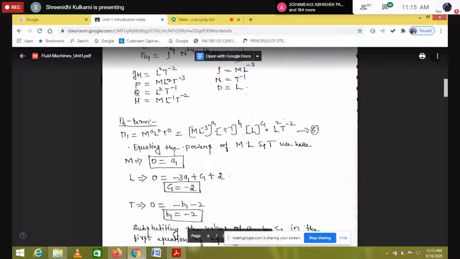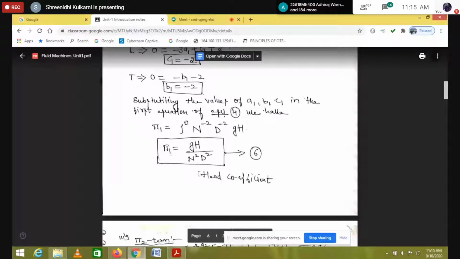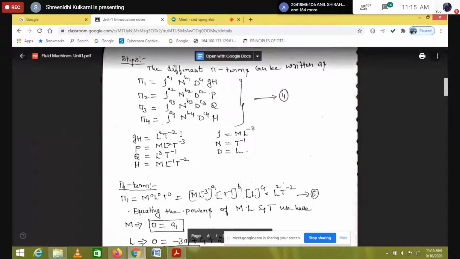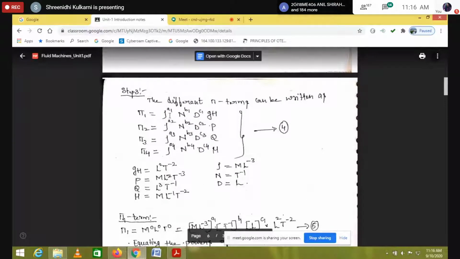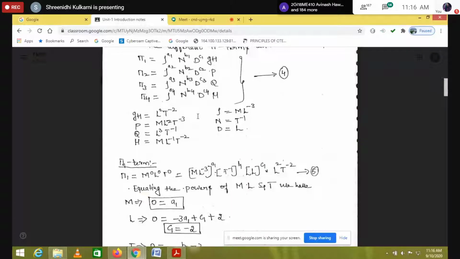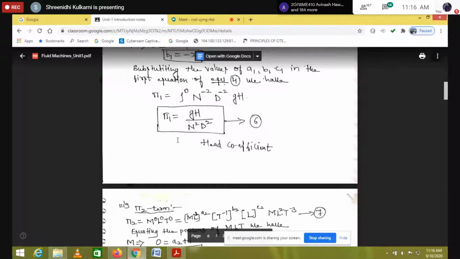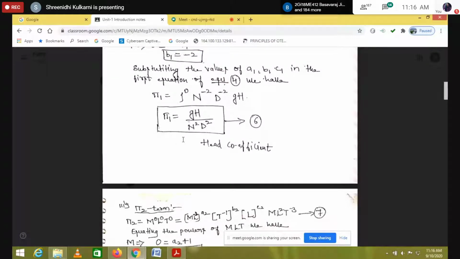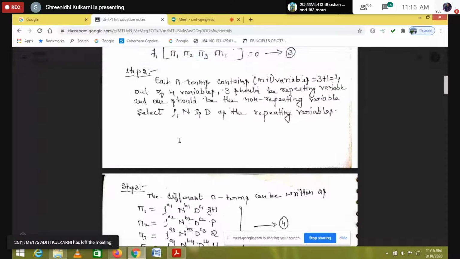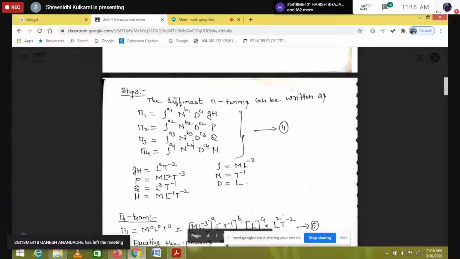But finally, we got this answer. If you use that method, instead of using rho, N, D, you can use D, N, rho, but finally you will get the same only. Here we don't have interaction and all. That's why I am telling you that you can use a different method, meaning you can change the variables from this side to that side.